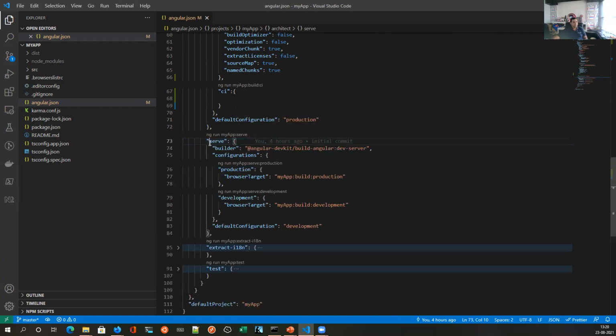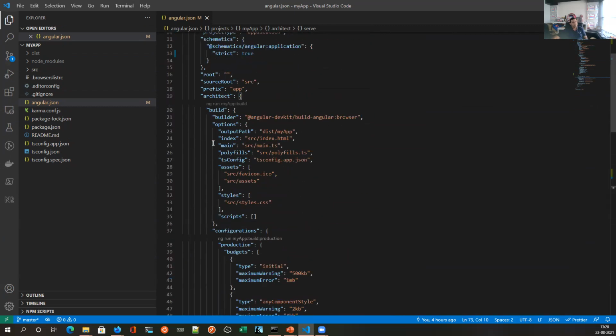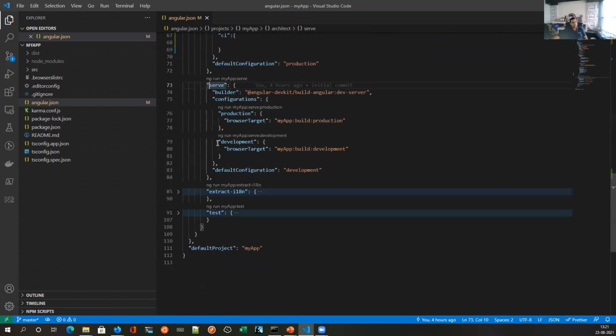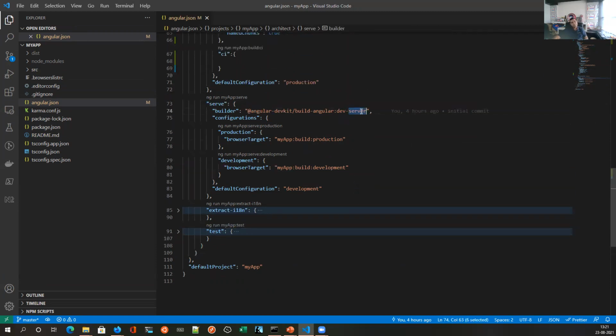Any doubt before we move into other parts? So build is a base one. Rest of the serve also uses the same, production development only. So this is inheritance. It is just using the same options that are specified in build for serve. And so on. So extract will also have similar, test will also have similar. Only difference you will see is here, the builder.